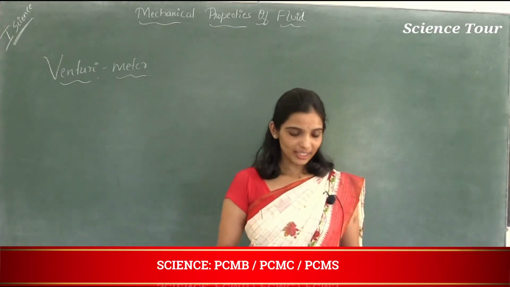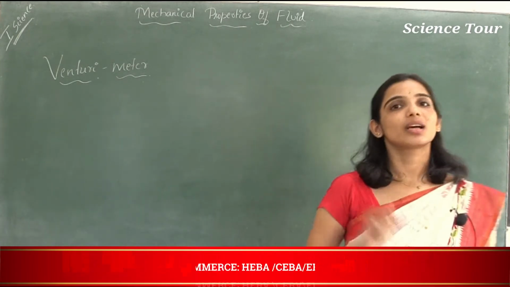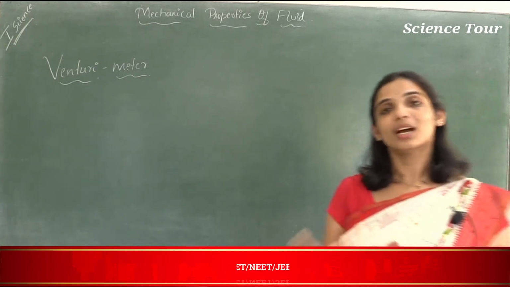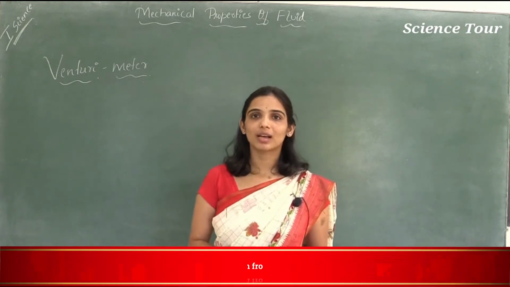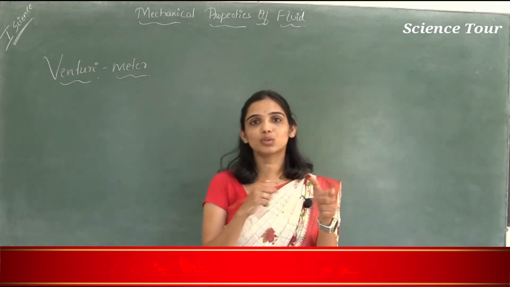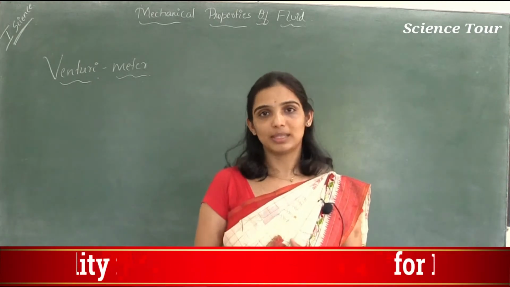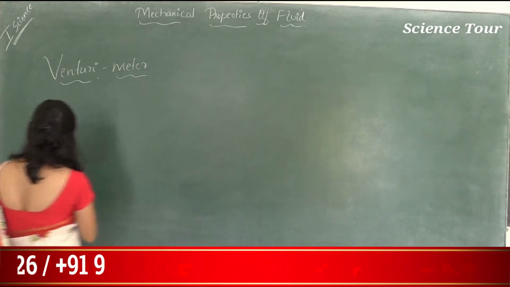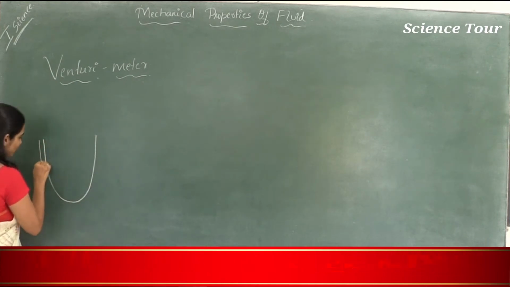Hello students, let's move to the next concept, Venturi meter. A Venturi meter is a device used to find out the speed of the fluid which is under steady flow. It has two parts. One is a pipe which has two different areas of cross section, and another one is a manometer. About the manometer we have discussed earlier. So let me draw the manometer first. So this is your manometer, a U-shaped tube, right? Manometer will be a U-shaped tube.